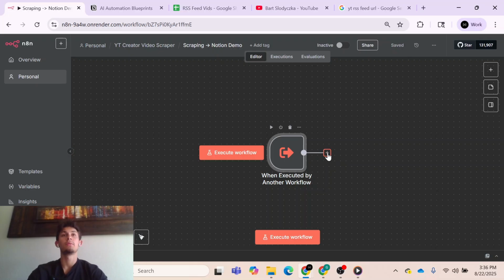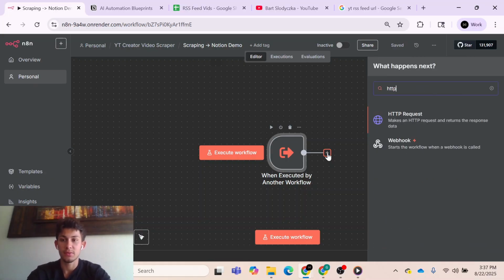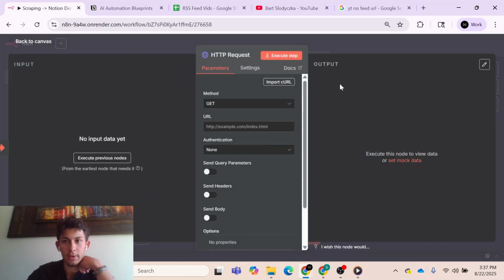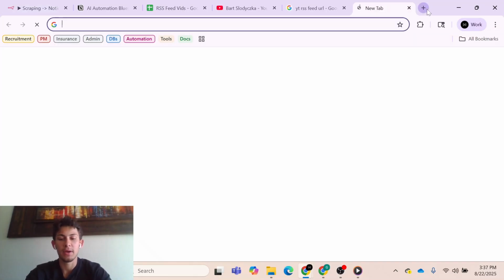And then what we want to do in this workflow, now that we've determined that the creator has posted something new and we've classified it into a certain category, is actually go out and do the scraping, get the content of the transcript, and then analyze it with AI. So the first part of that is scraping. We're going to use Apify to do our YouTube transcript scraping. I already know that this is going to be an HTTP Request node. Okay, and now let's go over to Apify.